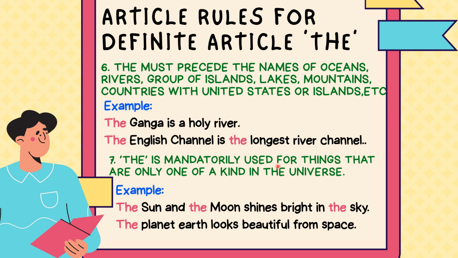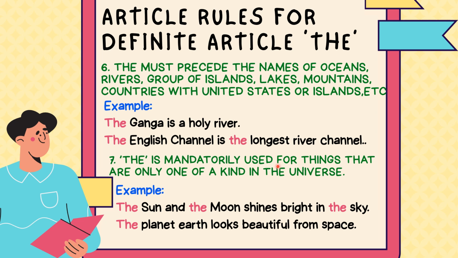Now, the seventh point is really very important and a mandatory point for using the. You have to use the mandatorily for the things which are only one of a kind in the universe, like the sun, the moon, the sky, the planet earth. We only have one sun, one moon, one sky, or one planet.